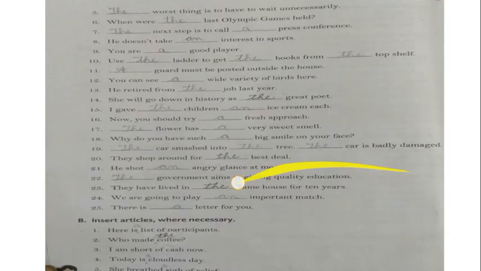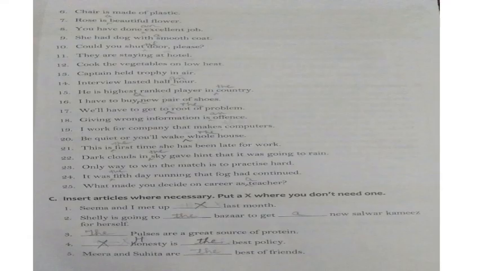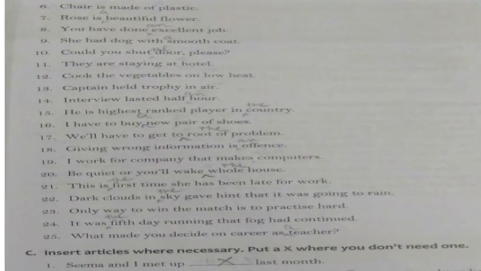Then next page is: chair is made of plastic. So there is no article you have to use. Chair is made of plastic, not a plastic, not an plastic, nor the plastic. That is wrong to say. Seventh, rose is beautiful flower. Rose is a beautiful flower.